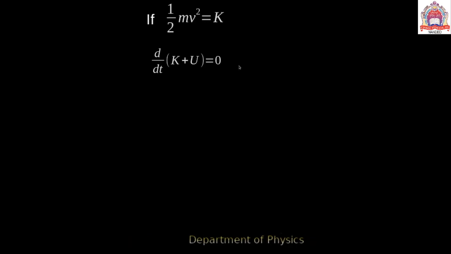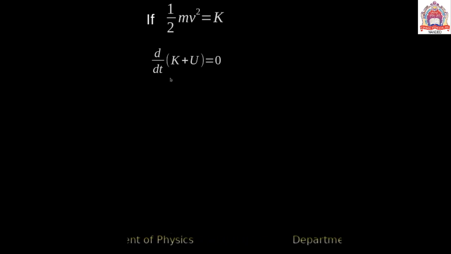Then substitute the value, that is d by dt into K plus U. So here is the change in energy with respect to time of that body. So d by dt into K plus U is equal to 0. So we can rearrange it. What is the value of K and U?